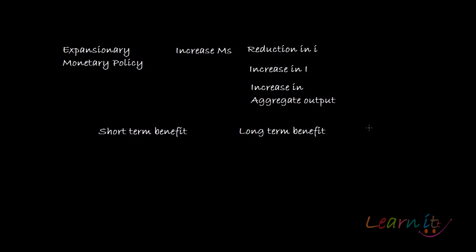Anyway, then you have expansionary monetary policy. If you look at this, what you will find is that the first effect is on the increase in money supply. Because of the increase in money supply, there is a reduction in interest rates. Because of the reduction in interest rates, there is an increase in investment, because of the negative relationship between interest rates and investment. And when investments have increased, output also will increase.